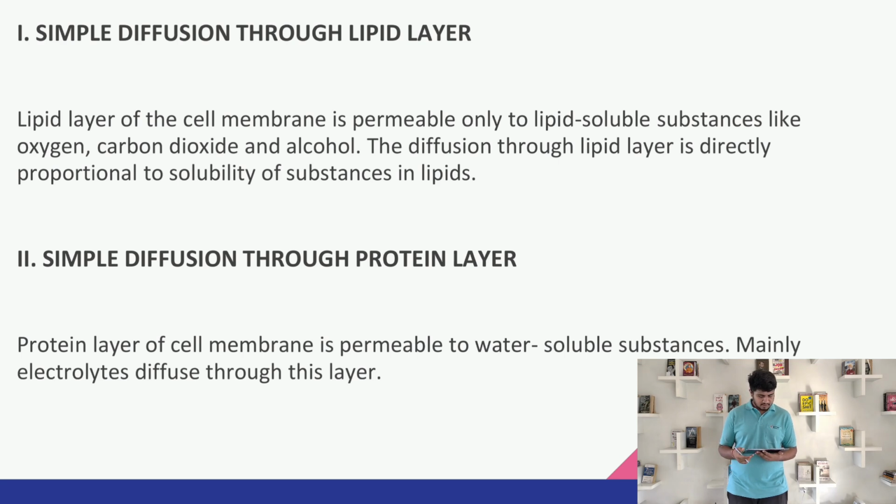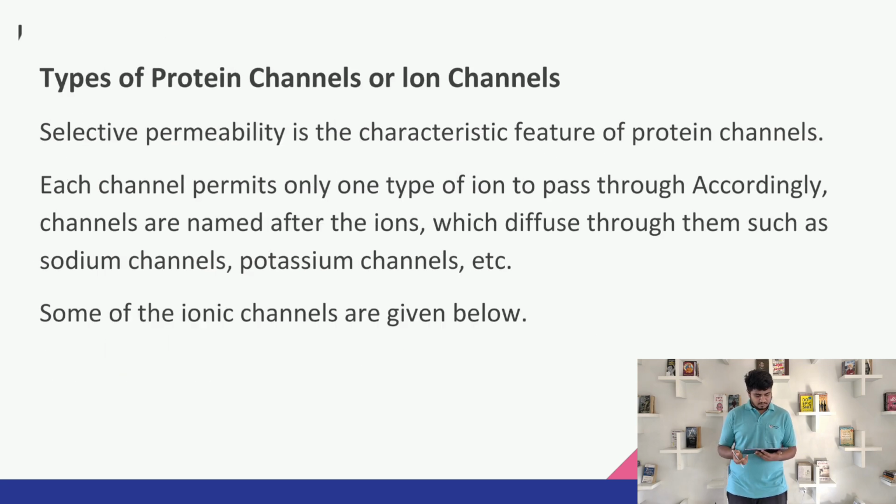In the second, simple diffusion through the protein layer, the protein layer of the cell membrane is permeable to water soluble substances only. So mainly electrolytes diffuse through this layer. Now, the types of protein channels or ion channels. Selective permeability is the characteristic of the protein channel. Each channel permits only one type of ion to pass through. Channels are named after the ions which diffuse through them, such as sodium channels and potassium channels, etc.